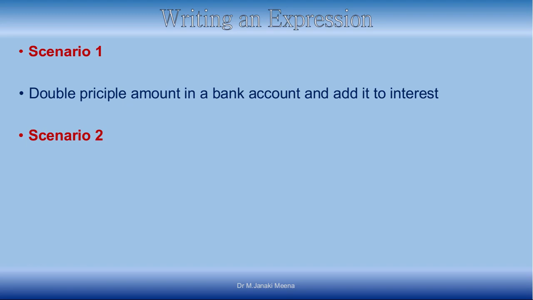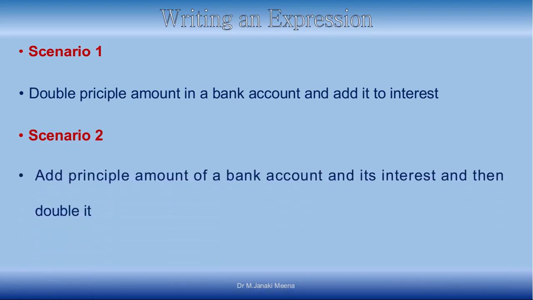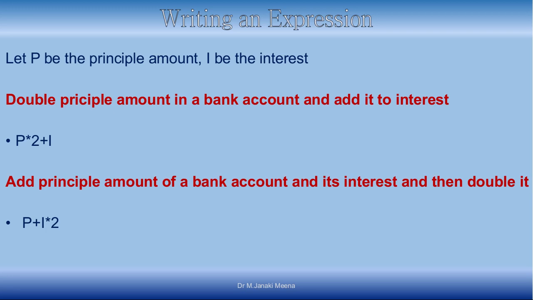And scenario number 2 is add principal amount of a bank account and its interest and then double it. Here also the same objects are involved. You have a bank account and there is a principal amount and there is an interest for it, right? Now you have been asked to add principal amount and its interest, and then double it. So how are we going to write the expression for this based on the sentences, that's what we are going to discuss.